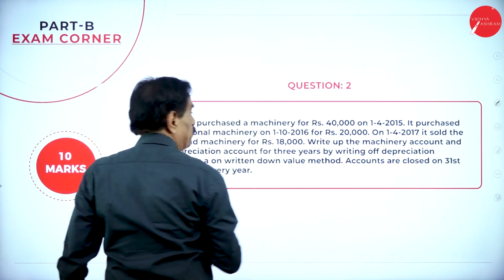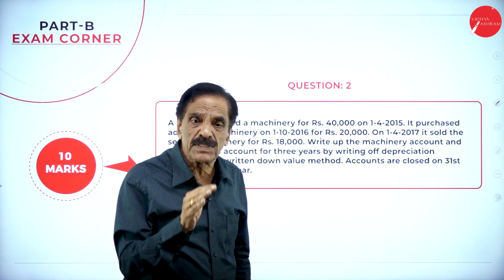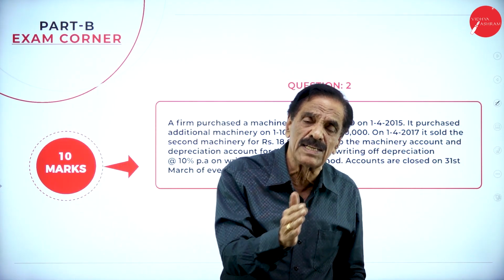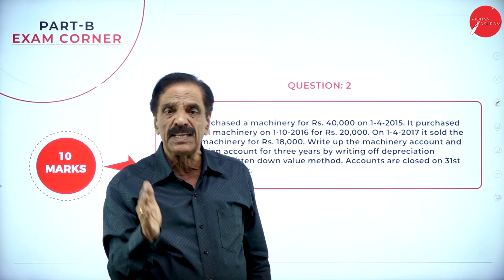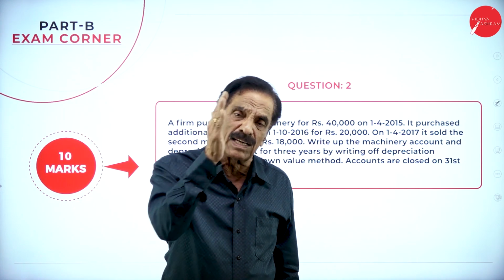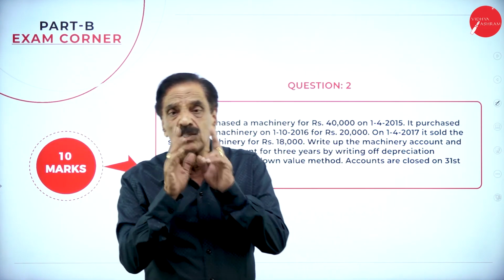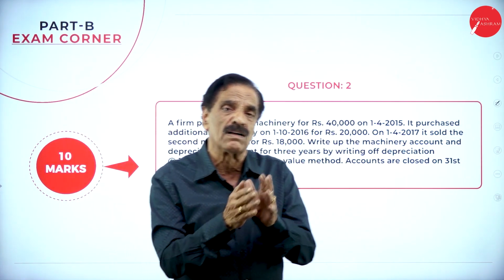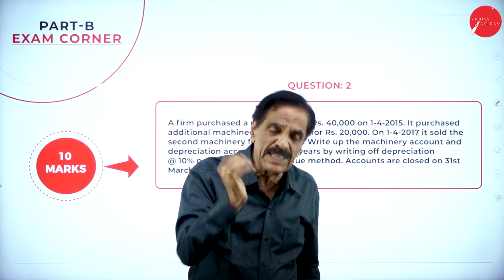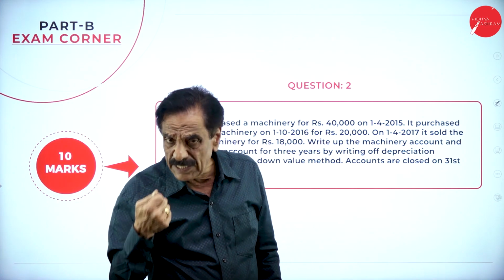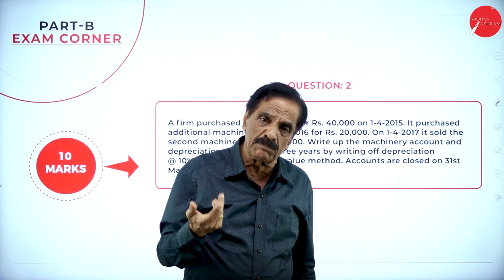Here it goes with depreciation. So what is depreciation? Depreciation is nothing but a continuous fall in the value of the asset. There are 2 types of depreciation. One is called the fixed installment method, that is, the straight line method. Another is called the written down value method or reducing balance method.